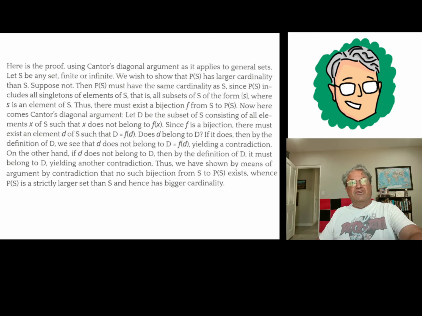So that's the proof. And since you can do this as many times as you want, we could start with aleph naught, and then we get a bigger set. We just proved that aleph 1, which is the cardinal number of the power set of the natural numbers, is bigger than aleph naught. As a matter of fact, aleph 1 is equal to c, the continuum.